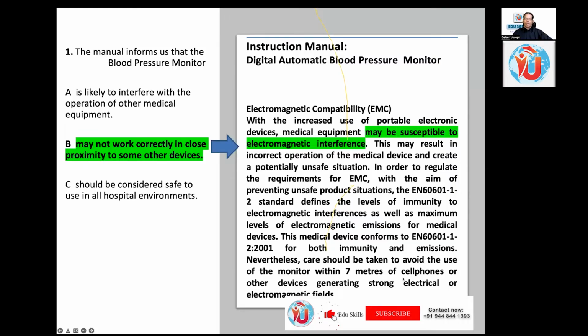Is it because people are not able to use their cell phones because you are using this instrument in the hospital? No, it's not bothered about cell phones at all. It is bothered about the functioning of this. If you are using it in close proximity with cell phones, your blood pressure monitor will not function well. So "may not work correctly in close proximity to some other devices" is the paraphrasing of this last portion. Is that clear?